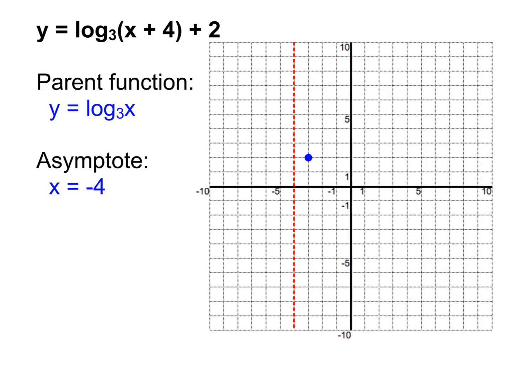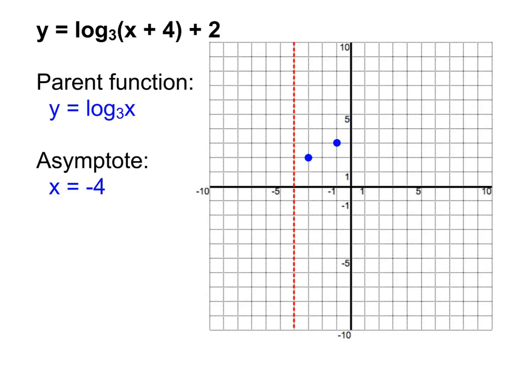Now that I've plotted my first point, I've used the plus 4. I've used the 2. So the only other number I have to worry about in doing this whole problem is the 3. That's all that I have to worry about now. And the 3 tells me what I'm multiplying my distance from the asymptote by. So our first point's 1 away. My second point then is going to be 1 times 3. It's 3 away. So as the y increases, or in other words, as we go up, I'm multiplying the distance from the asymptote by 3.